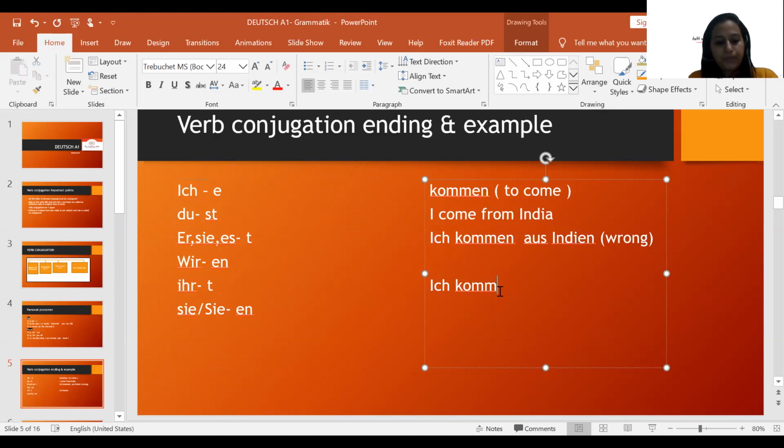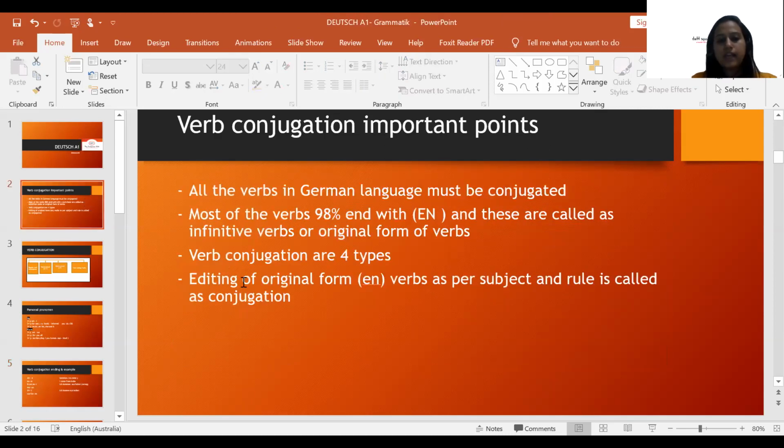So I'm going to replace it by e. And as mentioned above, "aus Indien" means from India. So basically, if I go to my slide, now you will understand the definition. Editing of the original form of verbs. Editing means making changes as per the subject. So in that example, ich was the subject and what was the rule for ich?